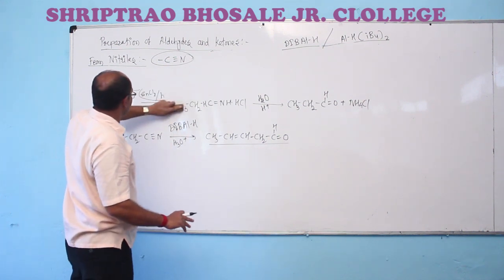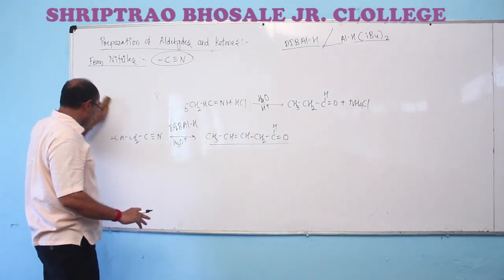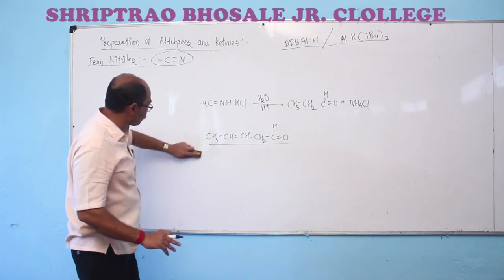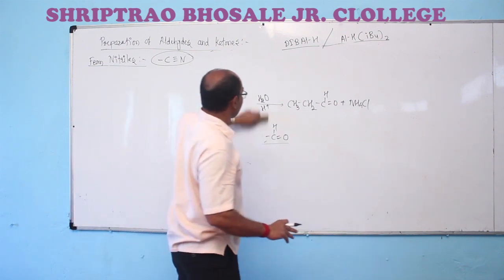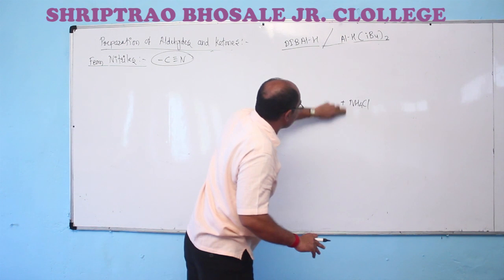Now, another reaction involves the formation of ketones. Both types of reactions involve the formation of aldehydes as well as ketones from the corresponding nitrile compounds, but the type is different.